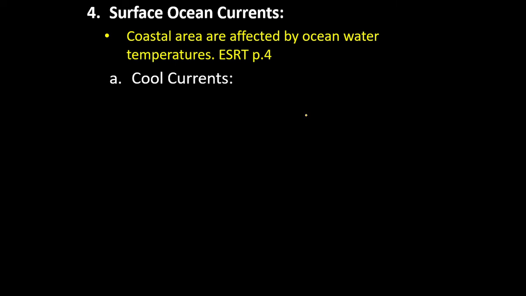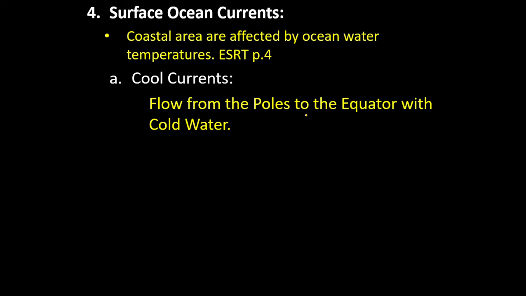So if we have a cool current, it's going to flow from the poles to the equator with cold water. So we're going to go back to the map. All of our cool currents are coming out of the northern part of the Earth or the southern part of the Earth, and flowing towards the equator. Every single place, cool current, cool current, coming down like that. Then it changes a little bit.